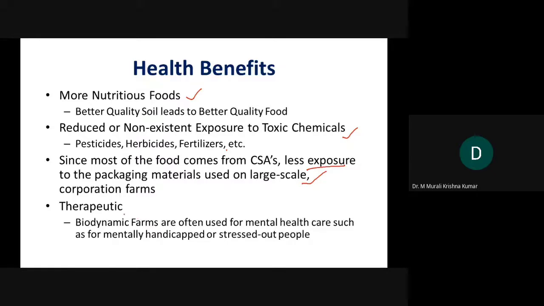And as far as biodynamic farms are concerned, they are often used for mental health care, such as for mentally handicapped or stressed people. Here you will find an environment where stress will be very, very less because we are at peace. We are following a biodynamic calendar. You will have stress only when you are in a hurry.